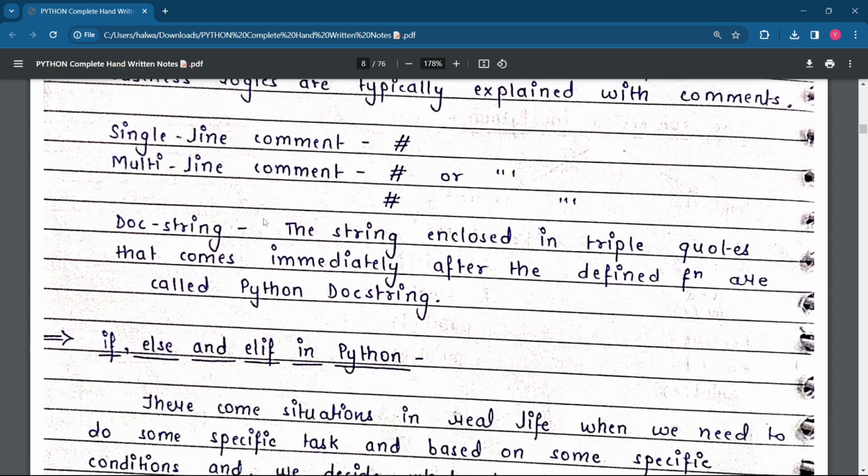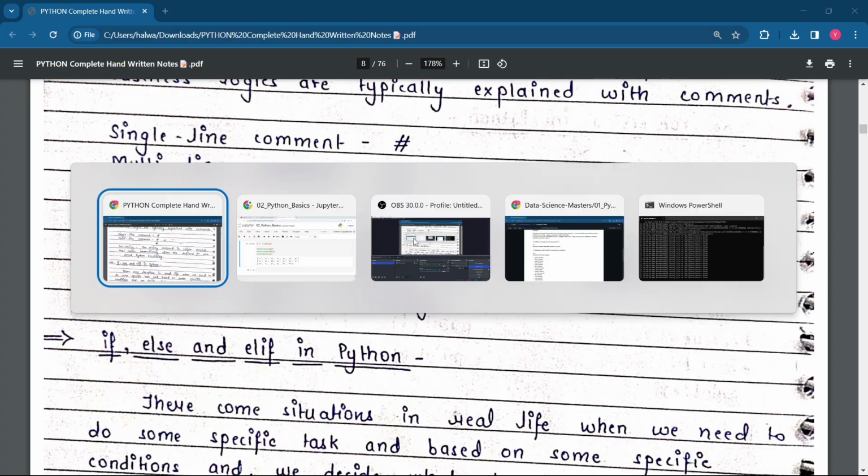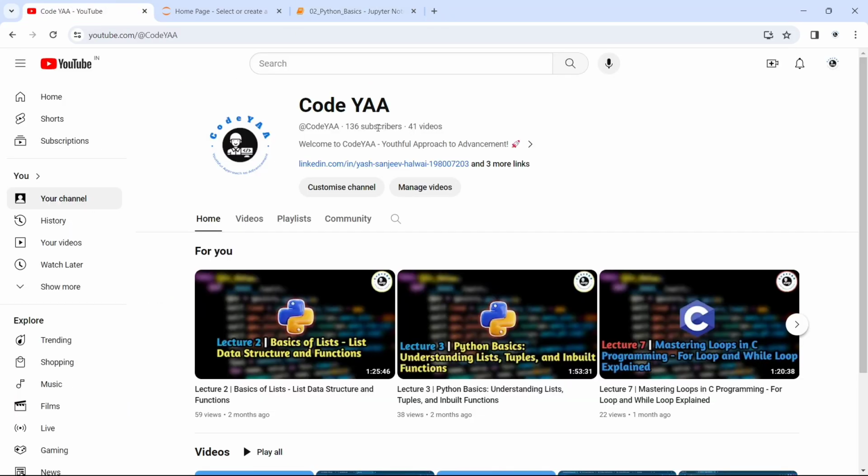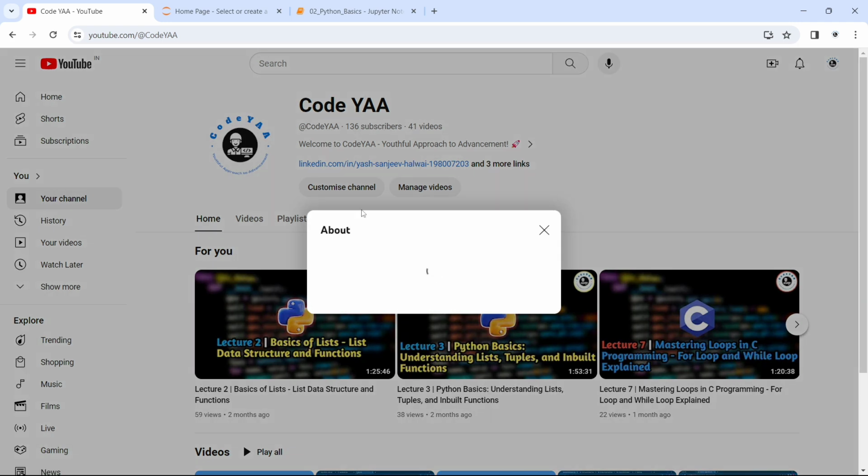Single line comment, multi-line comment. I am not explaining the multi-line comment, okay? I will explain it to you. Docstring. What is a docstring? The string enclosed in triple quotes that comes immediately after the function definition is called a Python docstring. So see docstring. Suppose in our YouTube channel, this is in the about section.